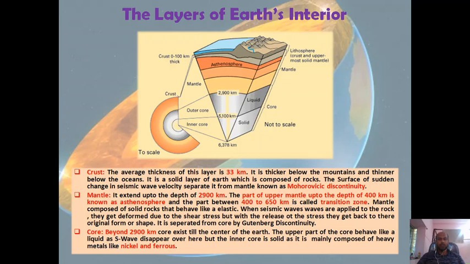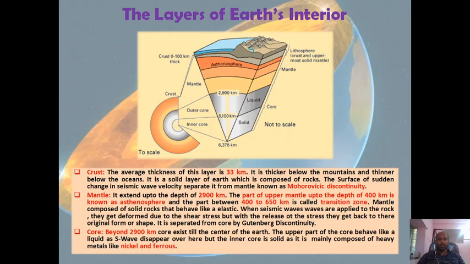Like the crust, the mantle is also composed of solid rock, but these rocks are elastic by nature. That means when seismic waves are applied to the rock of the mantle, then their shape gets deformed. But again, when the pressure created by the seismic wave on the rock of the mantle is released, then those rocks come back to their original form.